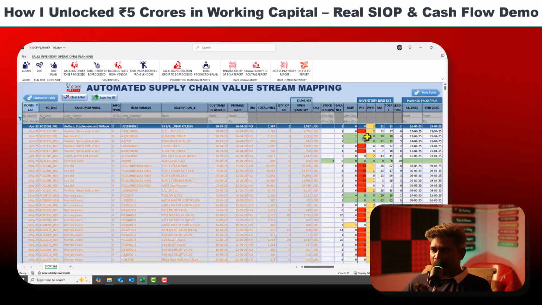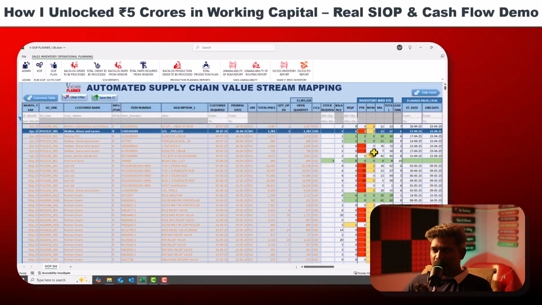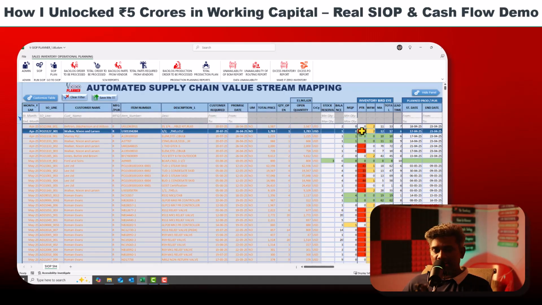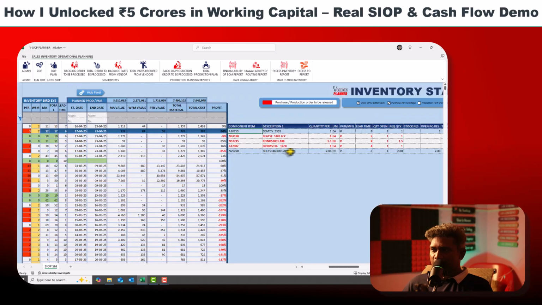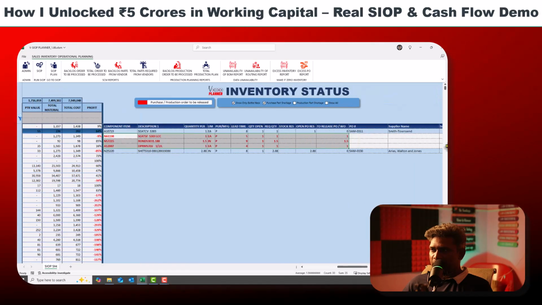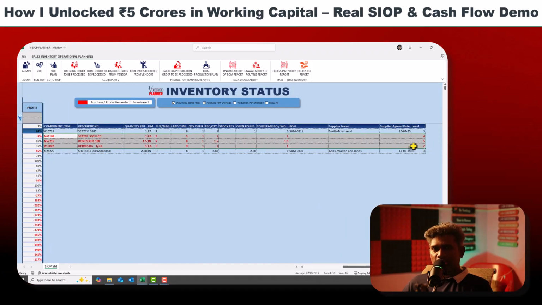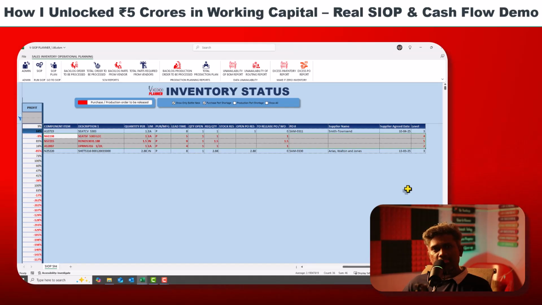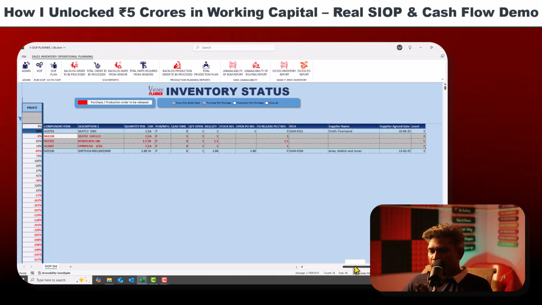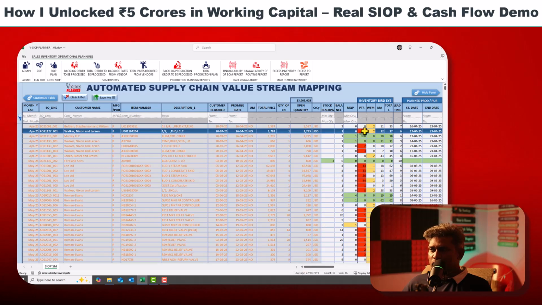Then PTR means PO to be released. That means 3 parts we didn't release the PO. If you want to see which 3 parts, just double click. Here you can see these 3 parts we didn't release the PO, because on-time PO release is one of the most important points, right? So it is going to show you all the necessary data.